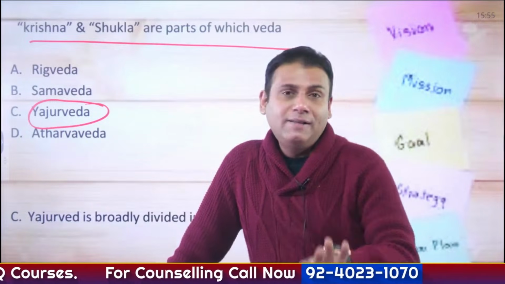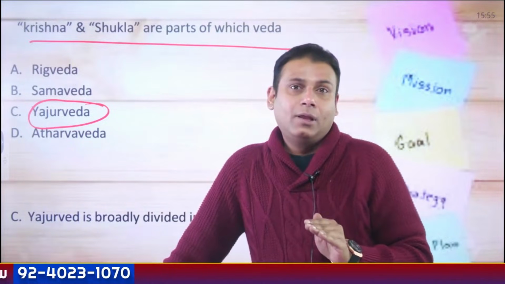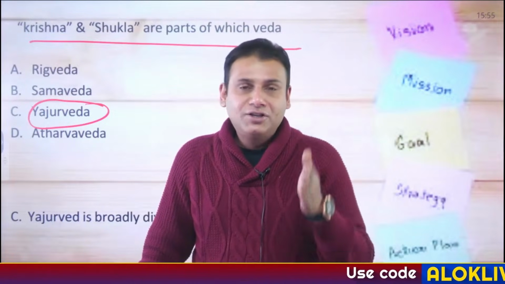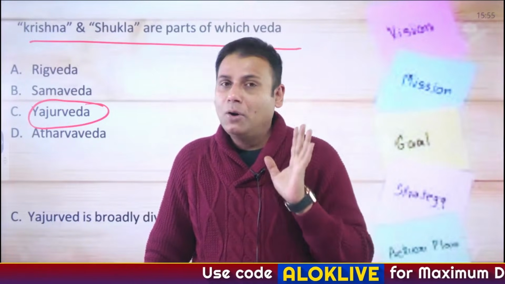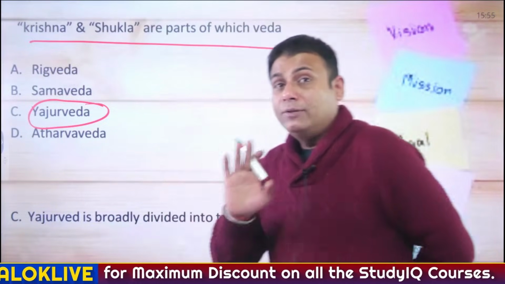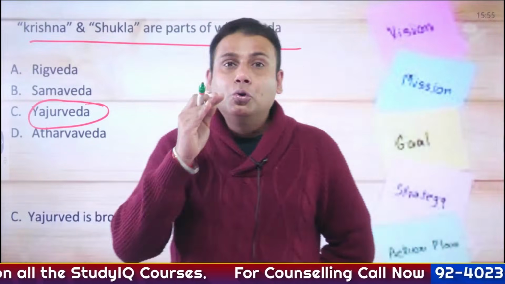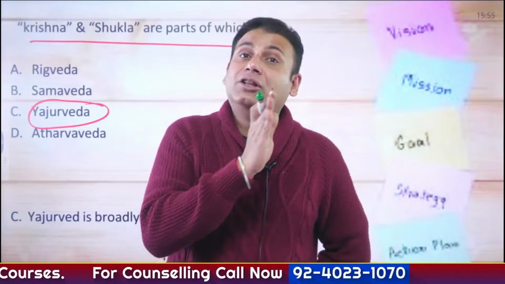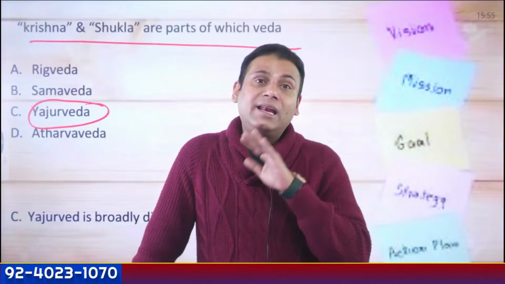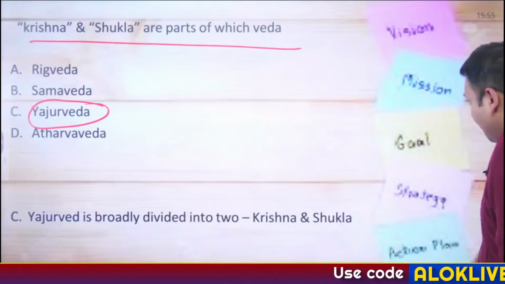I have explained that in quite depth and detail as a part of the Ancient Indian History series, which is available on YouTube. If you go through the playlist of the Ancient Indian History series, you will come to know about all these aspects, all these terminologies. Okay. Apart from this, what I have told you, whenever you are reading any of the Vedas, please go through the Brahmanas associated with those Vedas. And Brahmanas are texts, not an individual. Clear? Moving ahead.